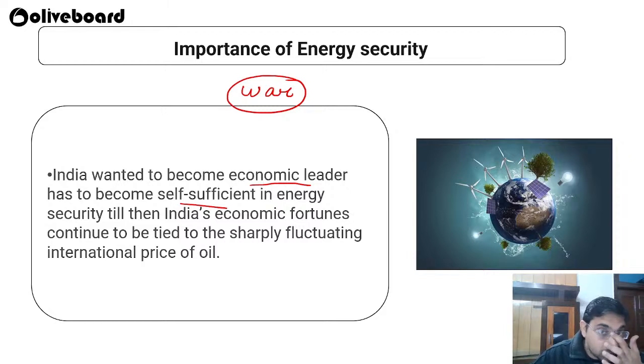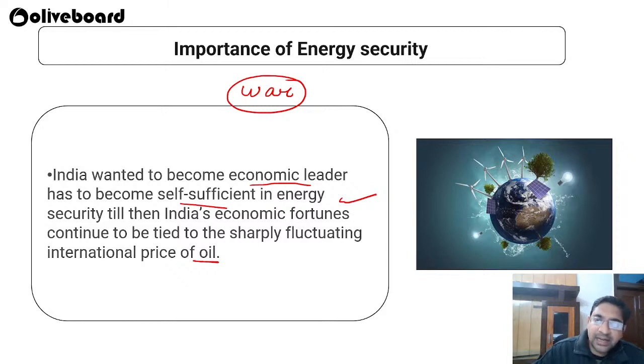If you really want to become an economic leader, first become self-sufficient in energy security. Make sure that the energy requirement of the country is fully met by your own resources, and you are not dependent on any other country for that. Till then economic fortunes continue to be tied to sharply fluctuating international oil prices. Until we become self-sufficient in our energy security, we are still tied up by fluctuating international prices of oil.